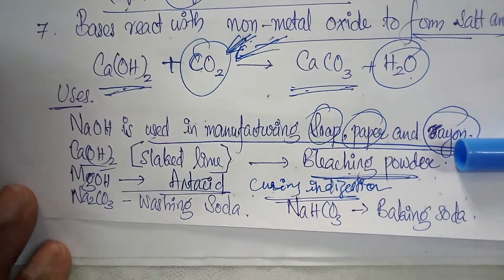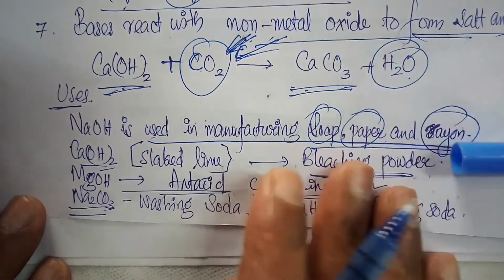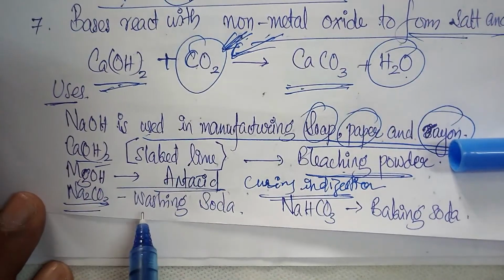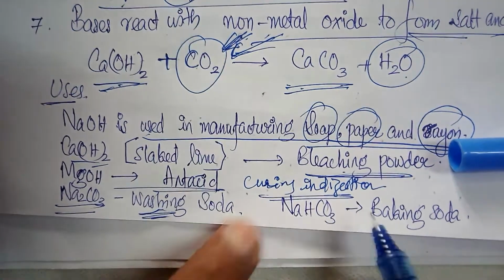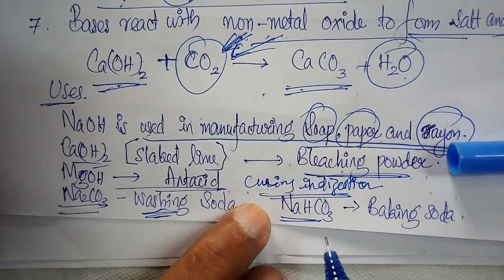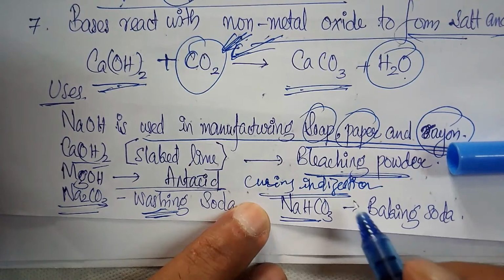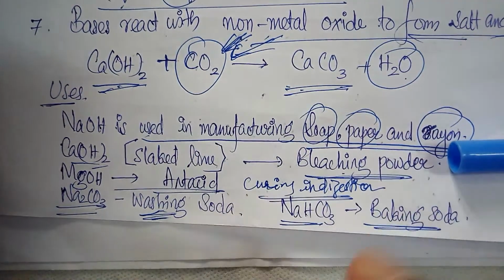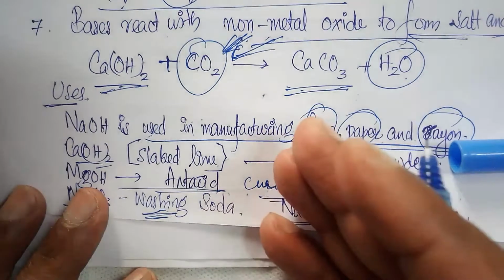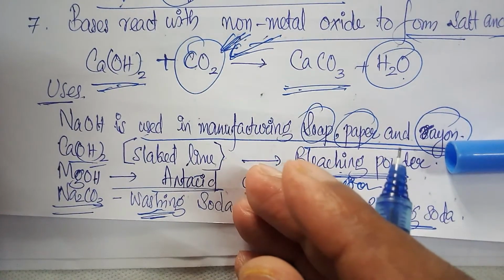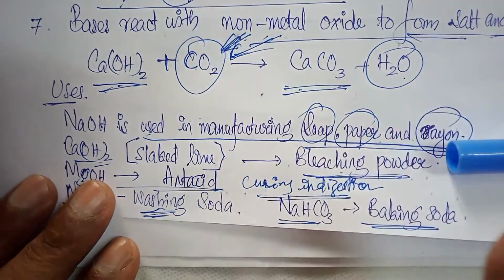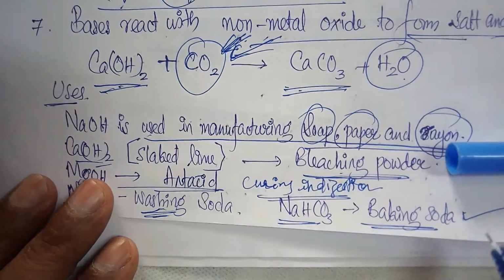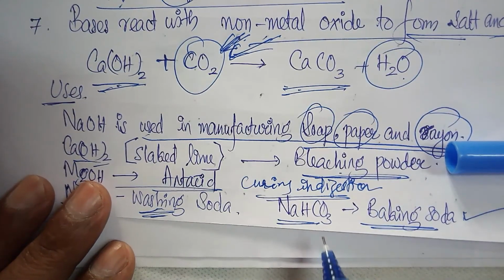Now sodium carbonate, or washing soda, is used for softening hard water. And sodium hydrogen carbonate, or sodium bicarbonate, is known as baking soda. It is used in cooking, for making baking products and baking powders, as an antacid to cure indigestion, and in soda-acid fire extinguishers. These are the uses of bases.